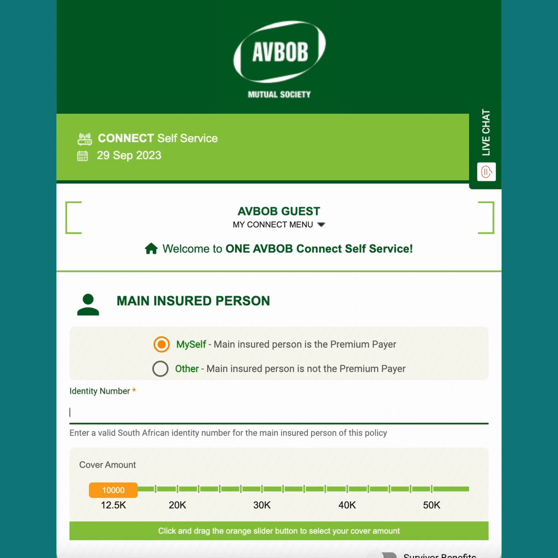The first is that you completed a form on the AVBOB Dream Team website and it automatically brought you here. The second option is that you received a link from any one of the official AVBOB Dream Team support centers. This could be either through an email, an SMS, or a WhatsApp. The third option is that you have logged into the AVBOB Dream Team website, clicked a button, and it's brought